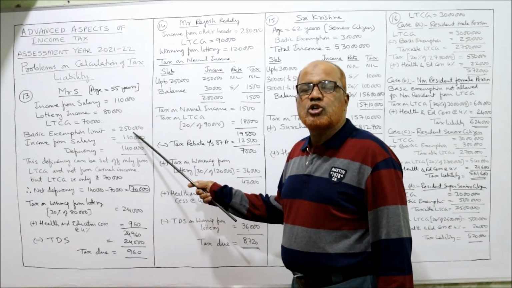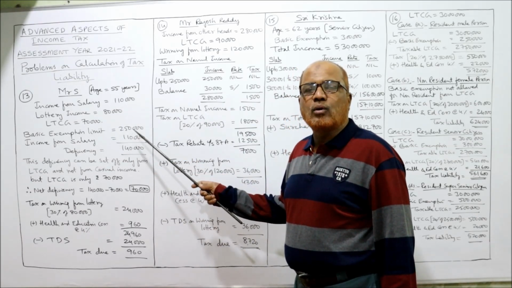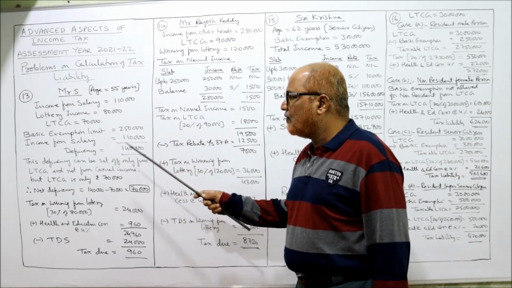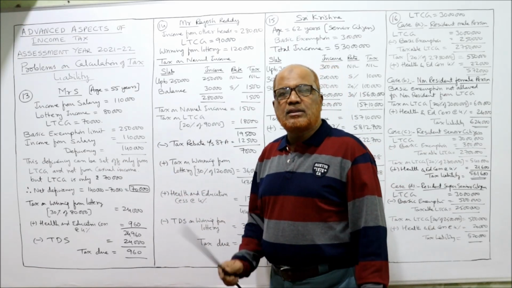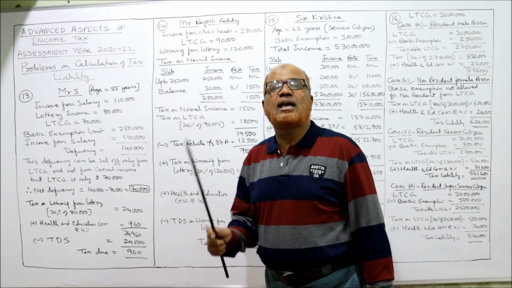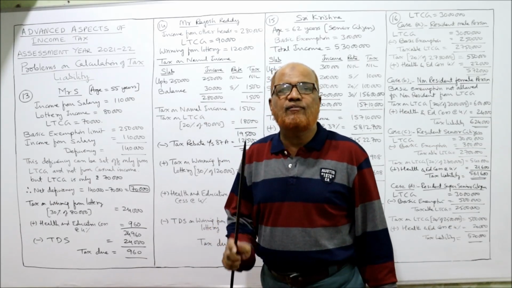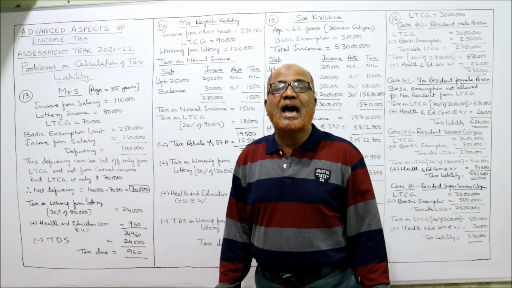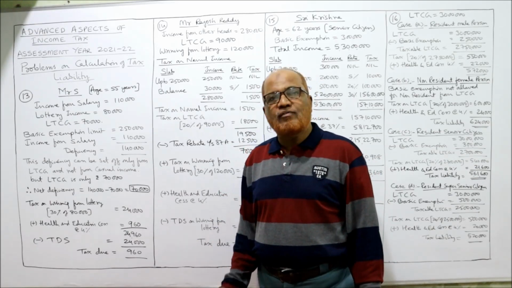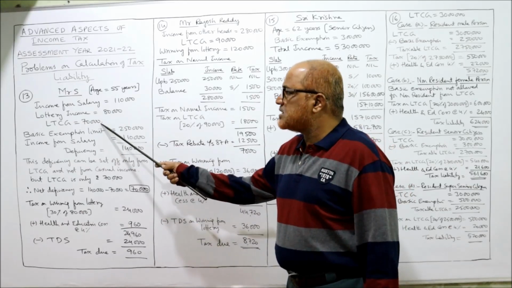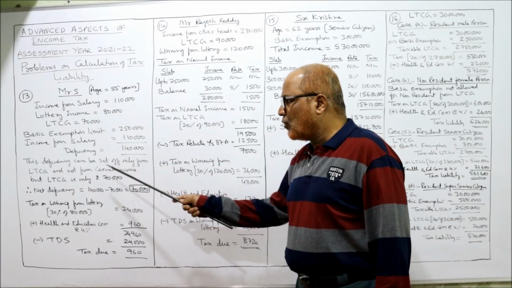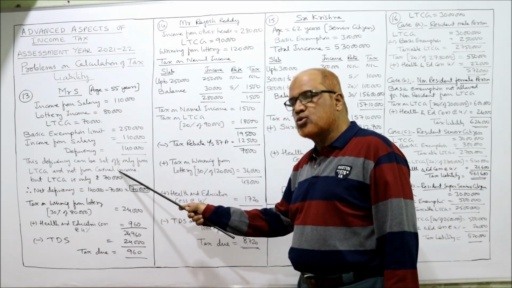The basic exemption limit is 2,50,000, out of which income from salary is 1,10,000. So there is a deficiency of 1,40,000. This 1,40,000 deficiency can be set off only from LTCG. It cannot be set off from casual income. So how much is the LTCG here? Only 70,000. This deficiency can be set off only from LTCG and not from casual income.